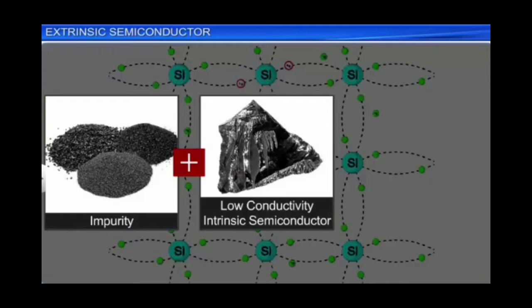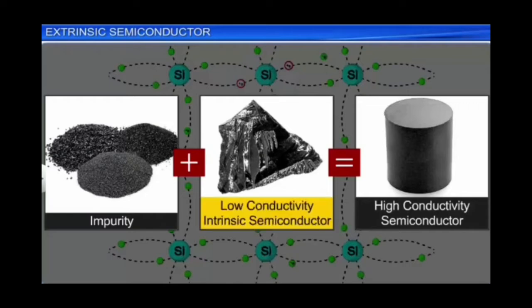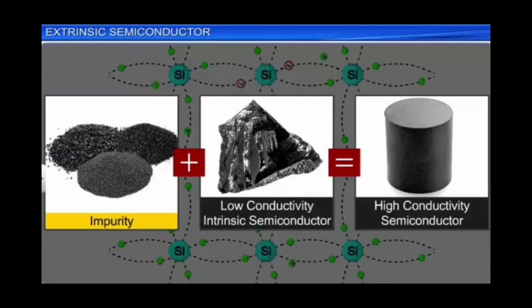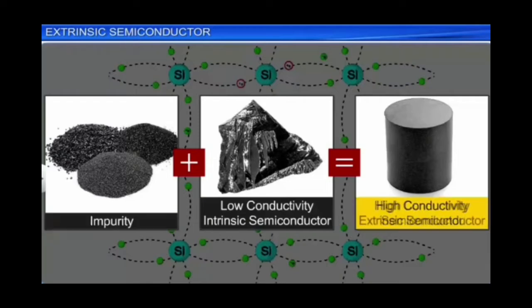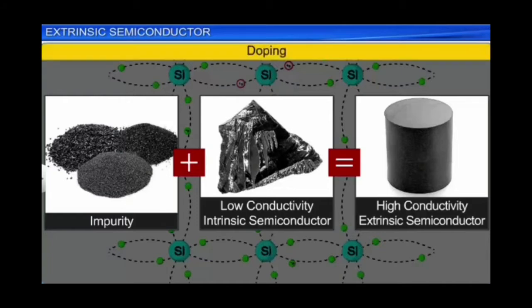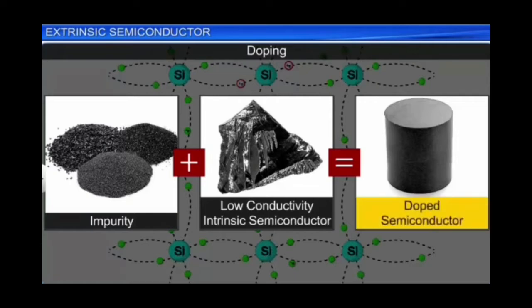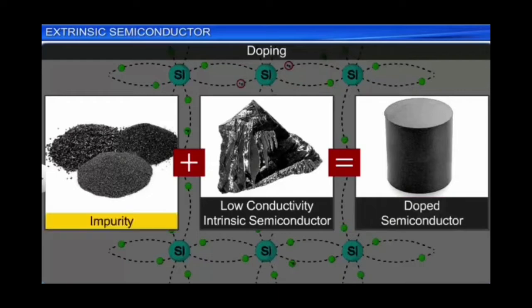By adding impurities with intrinsic semiconductors, it is observed that its conductivity increases. So this process of adding impurity atoms with intrinsic semiconductors to increase its conductivity is called doping. This doped semiconductor is called the extrinsic semiconductor. Hence, an extrinsic semiconductor consists of impurity atoms which increase its conductivity. And the impurity atoms added in an extrinsic semiconductor are called dopants.